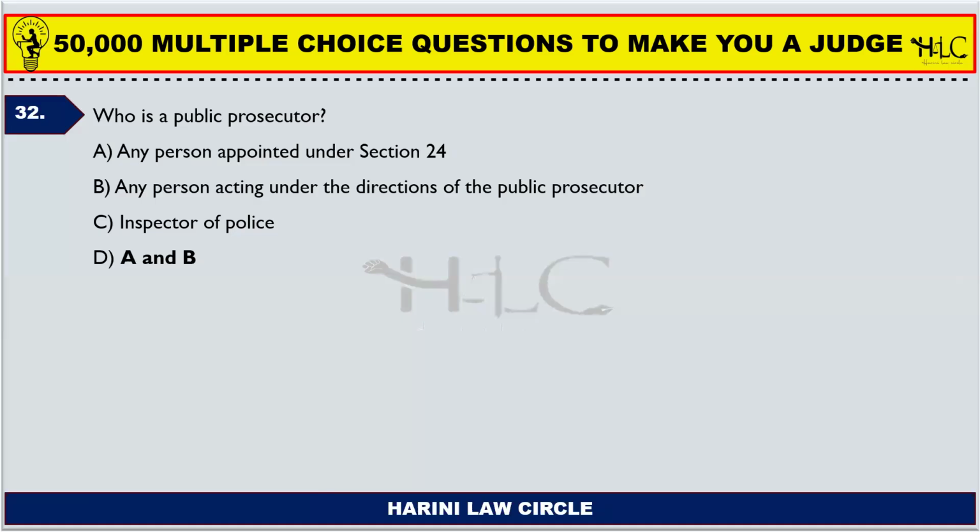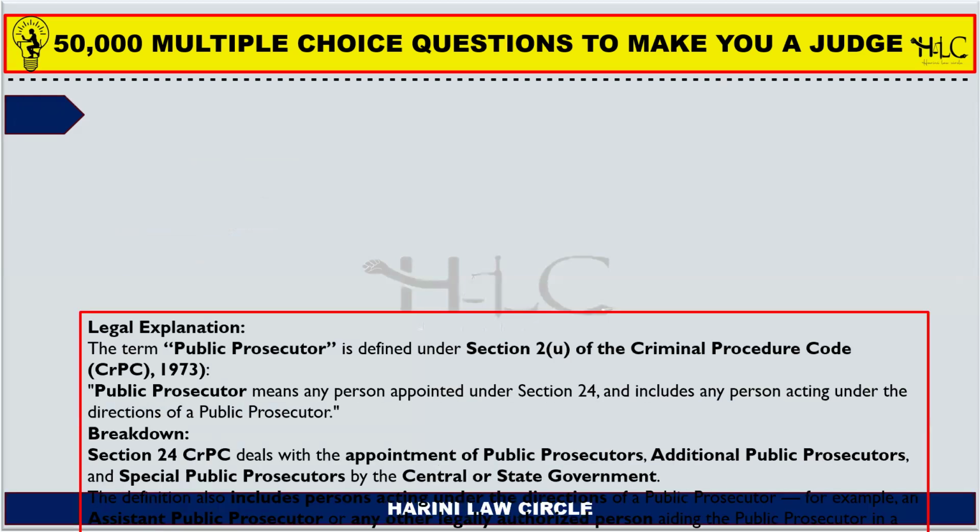Who is a public prosecutor? Any person who is appointed under section 24 is a public prosecutor. Yes, true. Any person acting under the directions of the public prosecutor is a public prosecutor. Obviously, both the statements are right. Inspector of police is not a public prosecutor.